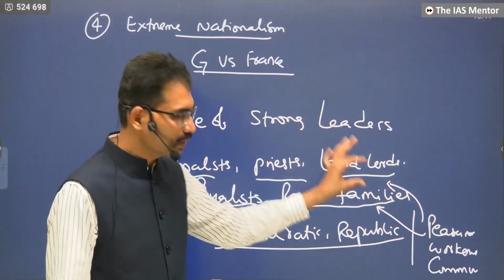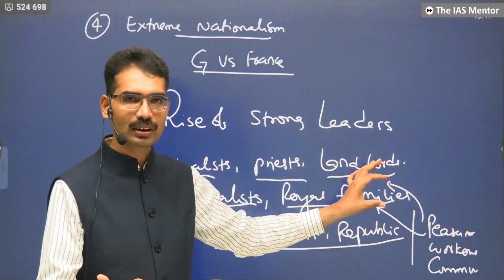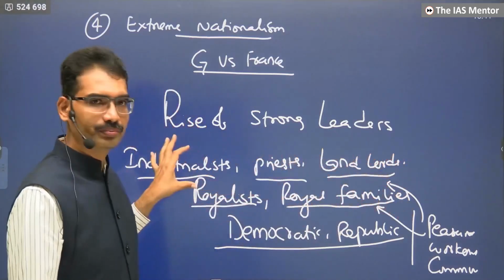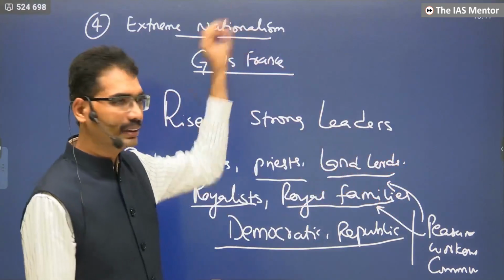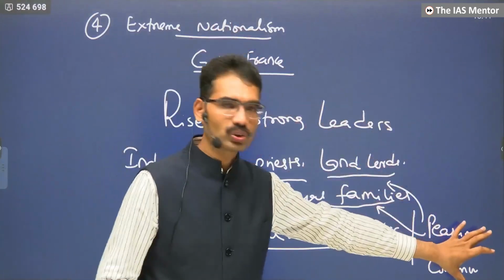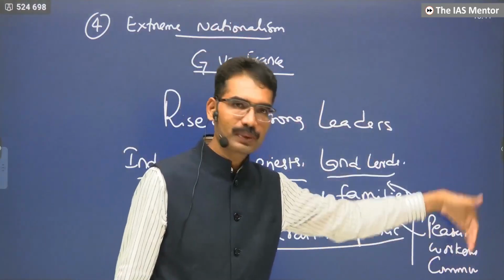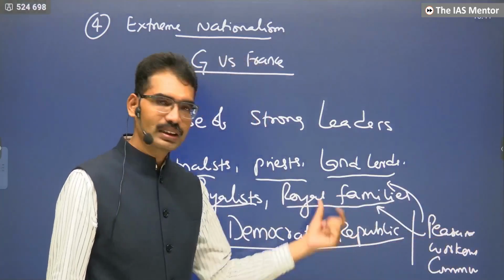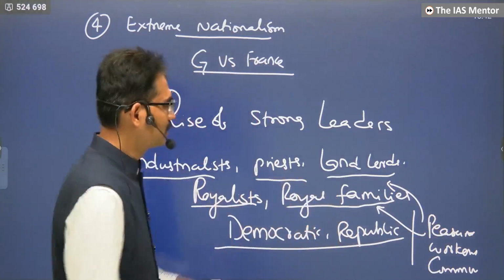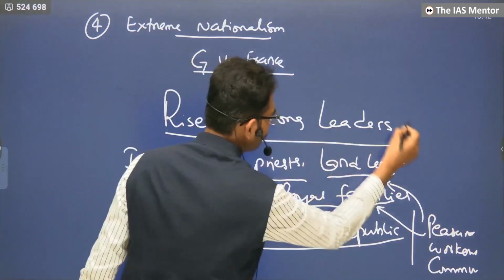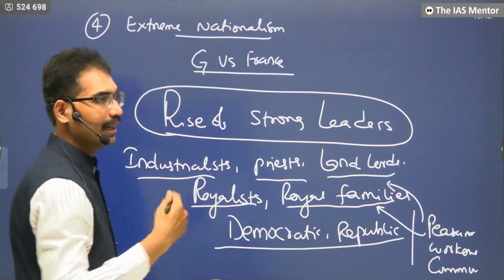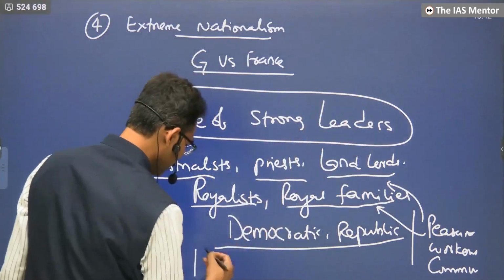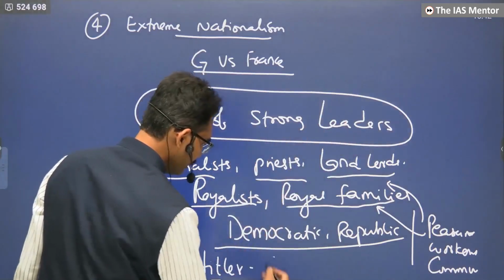Now they are going to support a political party whose agenda is to protect them, to protect their nation, and to stop the spread of communism. That's where, though it's a democratic republic, whoever strong leaders were there were encouraged. This led to the rise of strong leaders like Hitler in Germany.